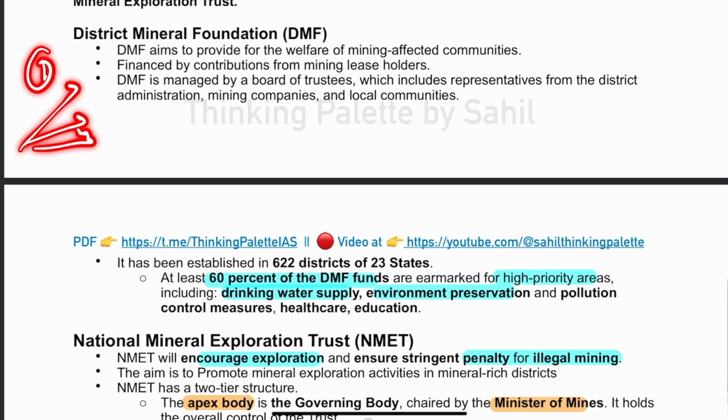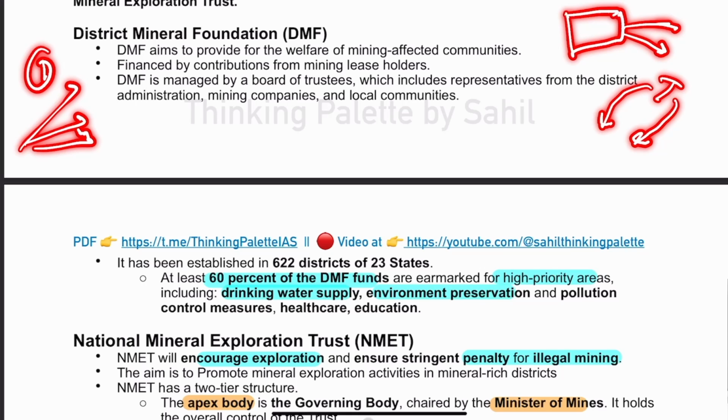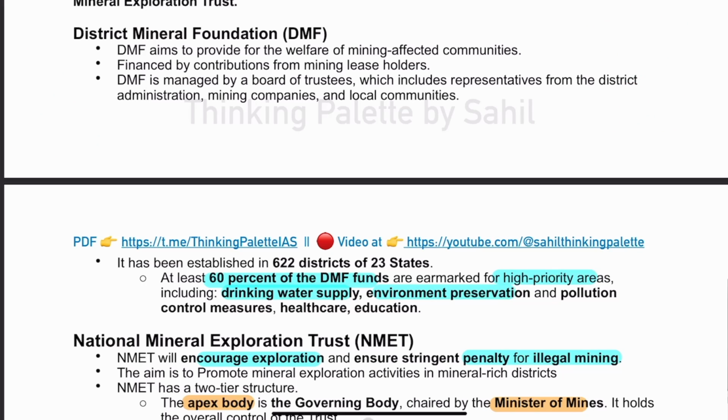So basically, in areas where mining is going on, a lot of environmental challenges emerge. Their groundwater gets polluted, air gets polluted. Many tribal communities, their lands are taken and they are not properly rehabilitated. So in order to ensure the welfare of tribal communities and bring development in tribal areas, these District Mineral Foundations were created. There will be a board of trustees containing representatives from district administration, mining companies, and local communities, and it will ensure welfare of the mining region.